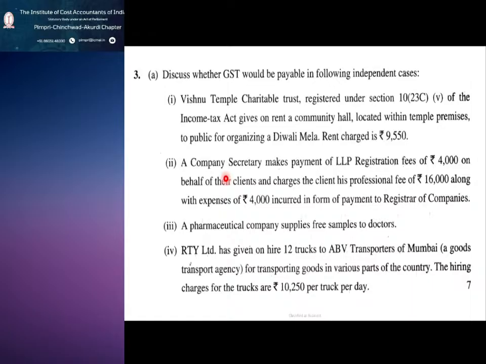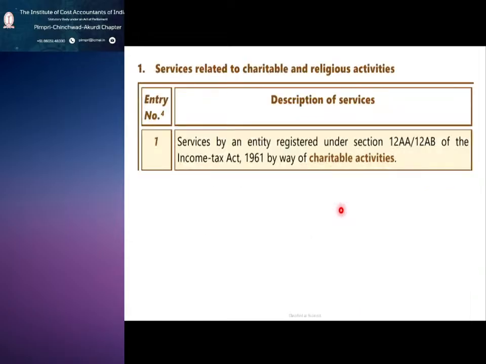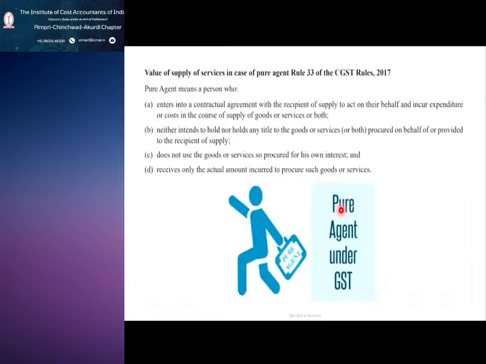A company secretary makes payment of LLP registration fees of 4,000 on behalf of their clients and charges the client his professional fee of 16,000 along with the expenses of 4,000 incurred in the form of payment to the Registrar of Companies. Whether GST would be payable? So in the valuation of supply, we have seen about pure agent.